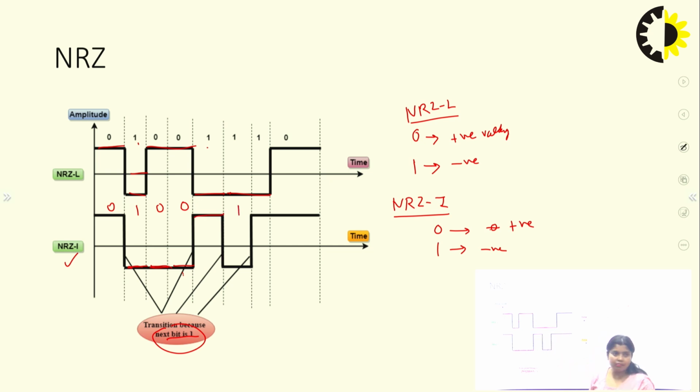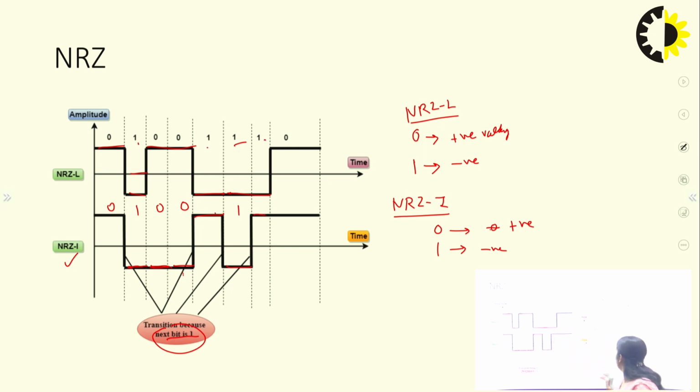Again, the next one is there. What was the previous voltage? Previous was positive. The next bit is 1, so the transition takes place, and this particular voltage is converted into the negative voltage. Then the next one is there.